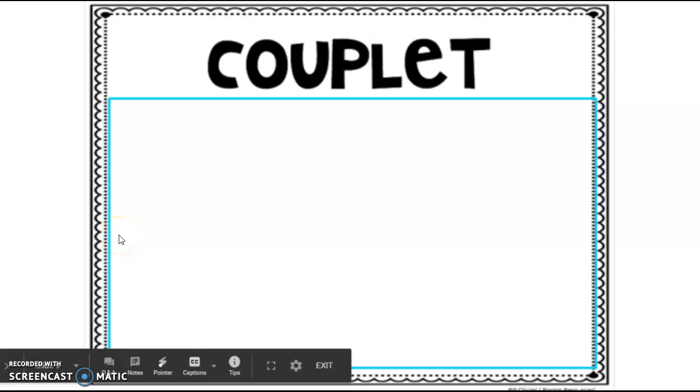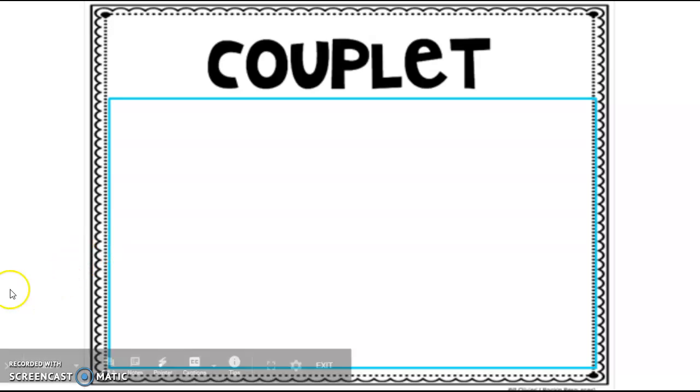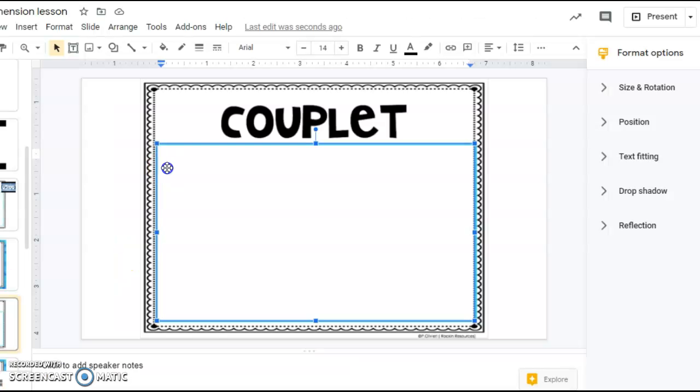On this slide, you are going to create your own couplet. So let's try one together. I was going click clock. How many hours have I been on TikTok?